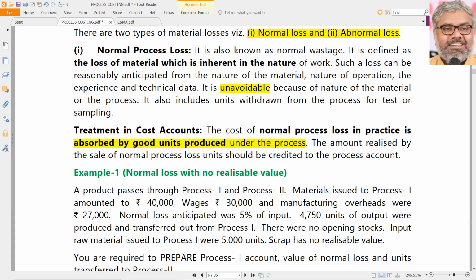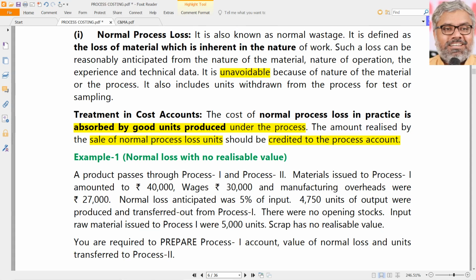What if there is any amount that is realized by sale of the normal process loss units? If there is any such scrap sale or normal loss sale, that should be credited to the process account. So why credit? Naturally, when it is a revenue, it has to be credited to the process account, because costs are debited, benefits are credited. Why can't we credit directly to a P&L account and all? No. Because we are considering the normal loss when we calculate the number of units of output, but we are not considering the real cost of those normal lost units.